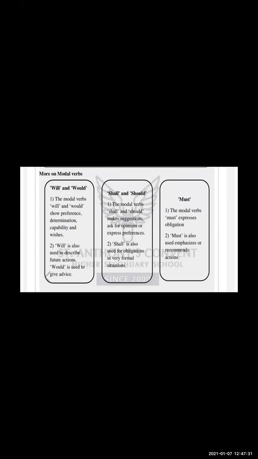Okay. As I have explained in the earlier PPT, which is about the wish. Shall and should are also verbs used to make suggestions. They are used to make or ask for opinions and to express preference. Okay. Shall is also used for obligations in very formal situations. Obligation means what? Asking for very formal permissions.